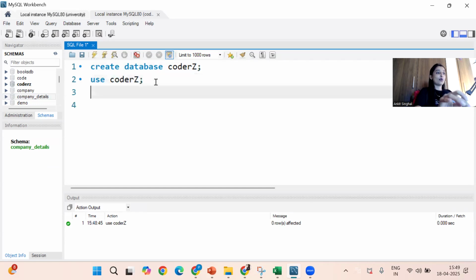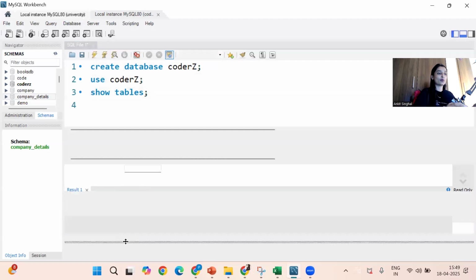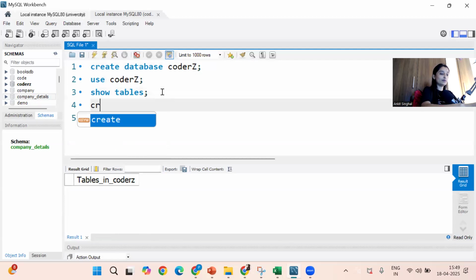Okay. Next, here we will write show tables. I'll execute. See, tables in coders database, we don't have any table inside this coders database. So let's create our first ever table in the database. Okay. So I'll just write it here. Create table. What is the table name? Let's say the table name is course. Or we will write it here subject. Table name is subject. You can give any other name as well, whatever you want.